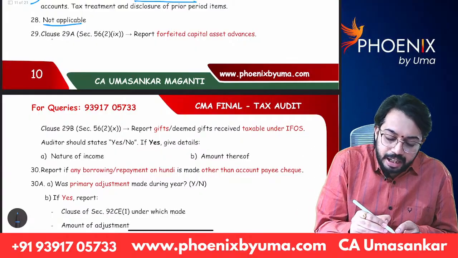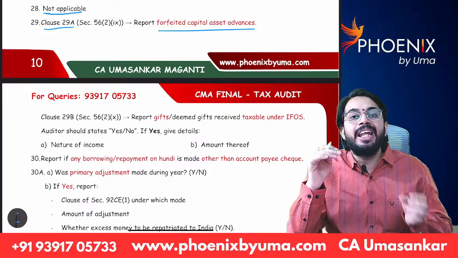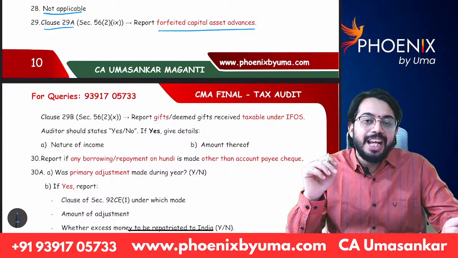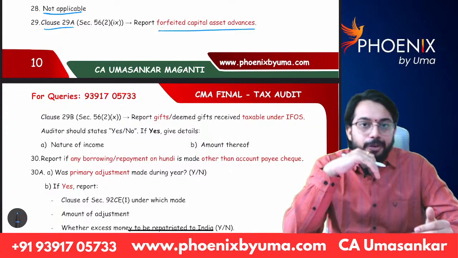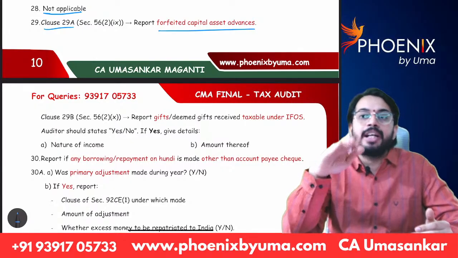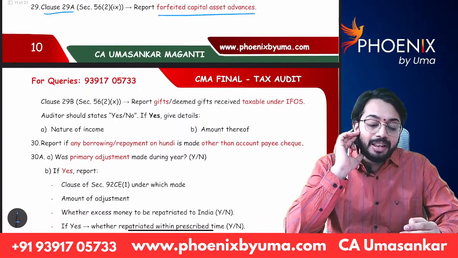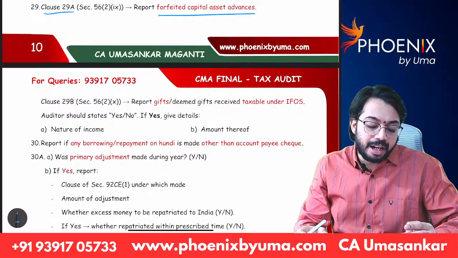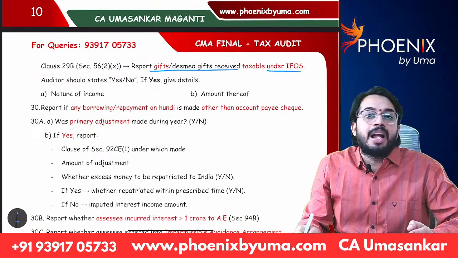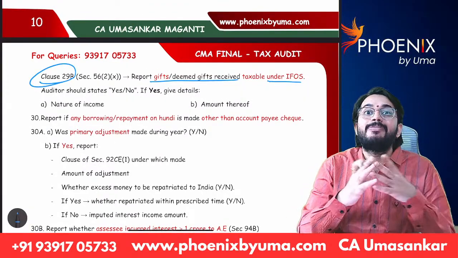Next, clause 29A. Report forfeited capital asset advances. We have discussed. If any advance is received for capital asset and that advance is forfeited, if forfeiture happens before 1st April 2014, advance forfeited will be reduced from cost of acquisition. If advance is forfeited on or after 1st April 2014, then advance forfeited is taxable under other sources. That advance forfeited information is required to be given in clause 29A. And if there are any gifts received which are taxable under other sources, that information is required to be given in clause 29B. See how exhaustive it is.